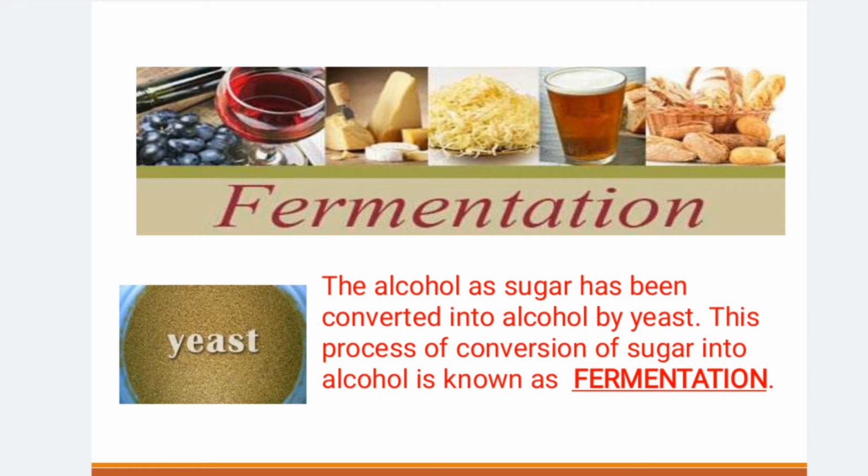So that liquid or foul smell is of alcohol. This process is known as fermentation, the conversion of sugar into alcohol. And this fermentation is used in preparing many food items like breads, cakes, idli, dosa, jalebis, etc.